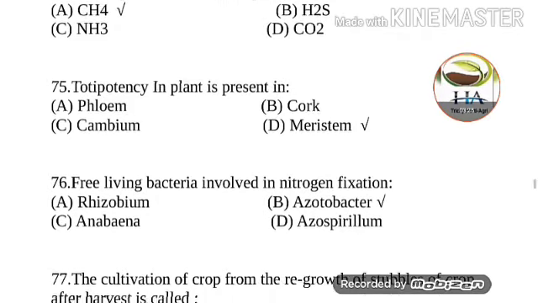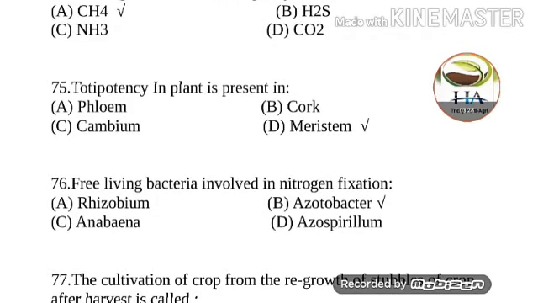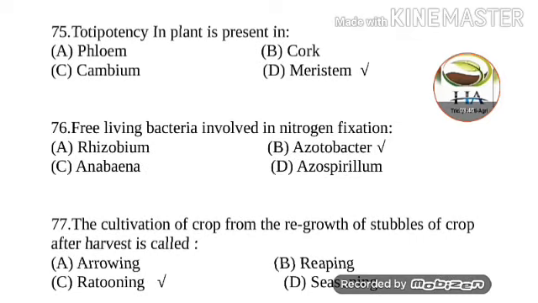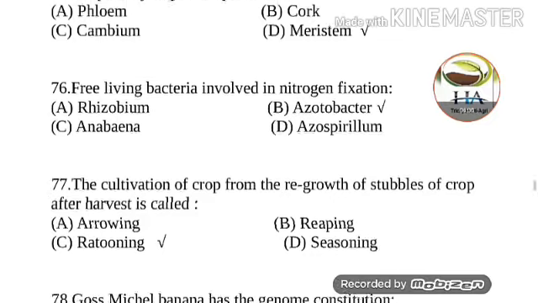Next question is, totipotency in plant is present in. Options are phloem, cork cambium and meristem. Answer of this question is meristem. Next question is, free living bacteria involved in nitrogen fixation. Options are Rhizobium, Azotobacter, Anabaena and Azospirillum. So the free living bacteria involved in nitrogen fixation is Azotobacter. Azotobacter and Clostridium are free living non-symbiotic bacteria.